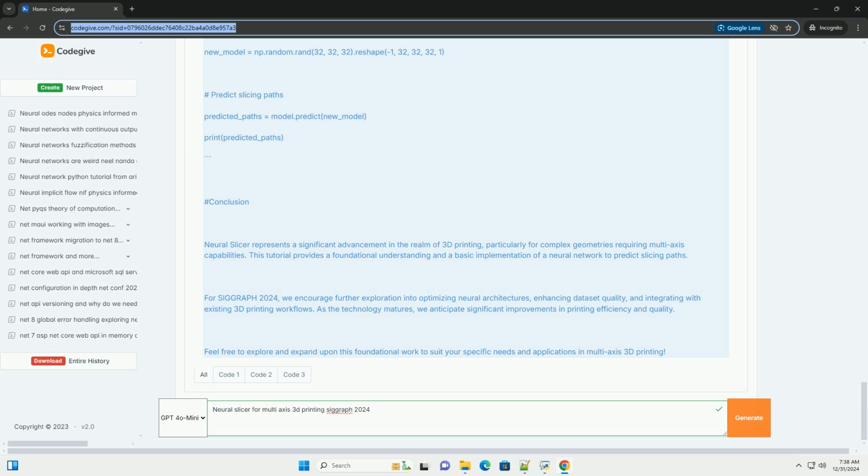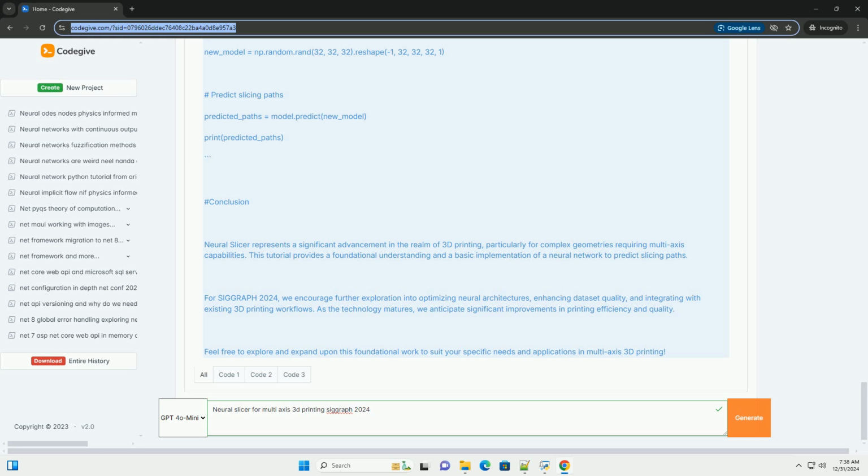Architecture. The architecture of Neural Slicer typically consists of the following components. 1. Data pre-processing, convert 3D models into a suitable format for input into the neural network. 2. Neural network design, a deep learning model that learns the relationship between the 3D geometry and optimal slicing paths. 3. Slicing algorithm, uses the output of the neural network to generate slicing paths.